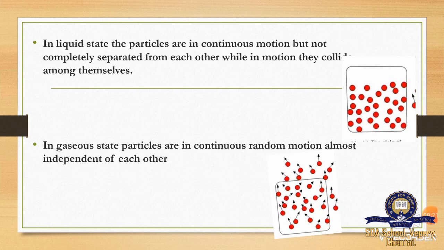The particles will collide with other particles, and so they are in continuous motion. But they do not separate fully, they are a little bit close together.